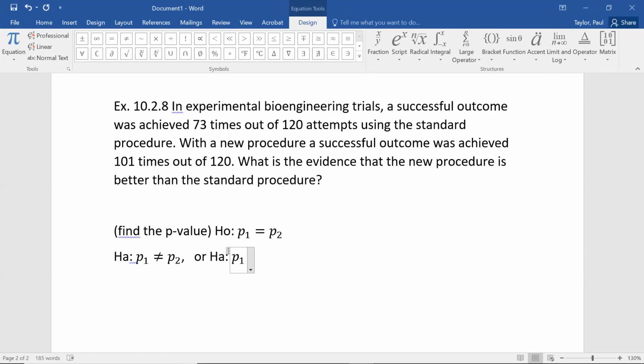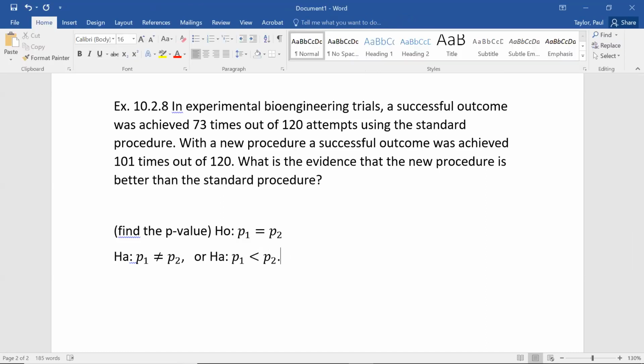Okay. I'm assuming that a success is a good thing and better means more successes. So the new procedure being better would mean a higher success rate. And if I number these in the order they're given in the problem, then the first one is the old procedure, the second one is the new procedure. So new procedure better would mean the old one is smaller than the new one. Okay. I'm going to run the hypothesis test both ways, get both p-values.